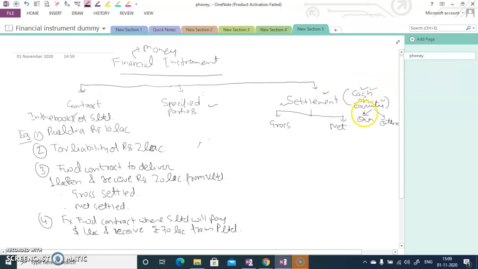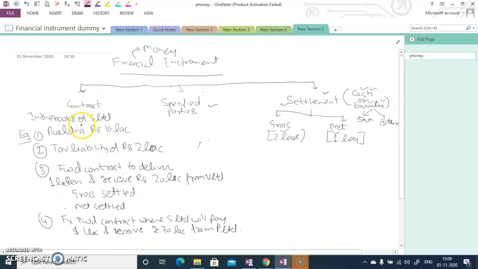If it is in another form, then it will not be a financial instrument. The forms of settlement here are the gross settlement and the net settlement. In the gross settlement, 2 legs are there, and in the net settlement, 1 leg is there. This I will explain later in the example. Okay, so one by one I am covering the examples here.